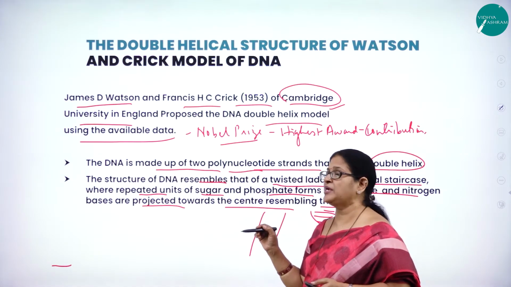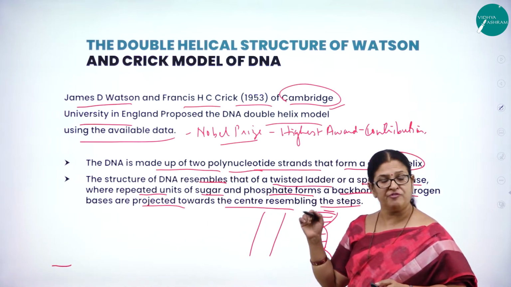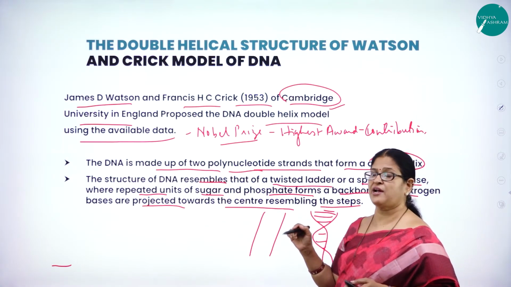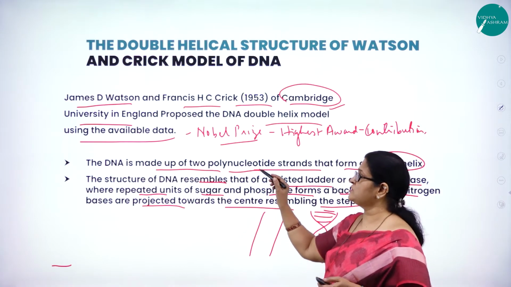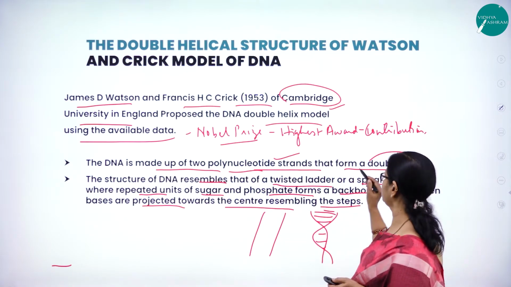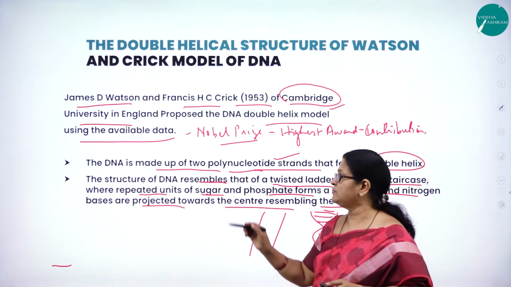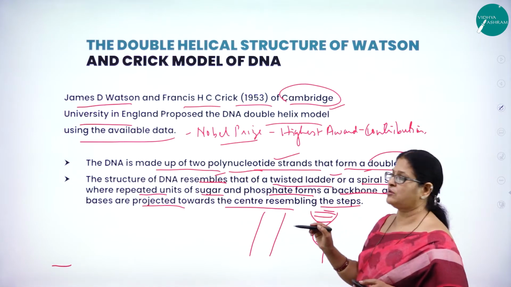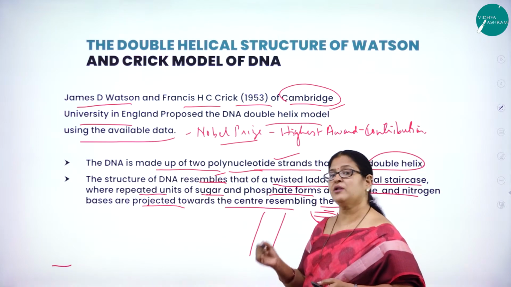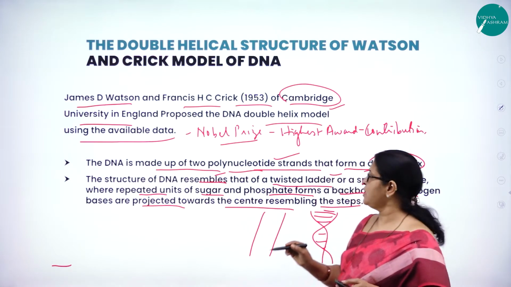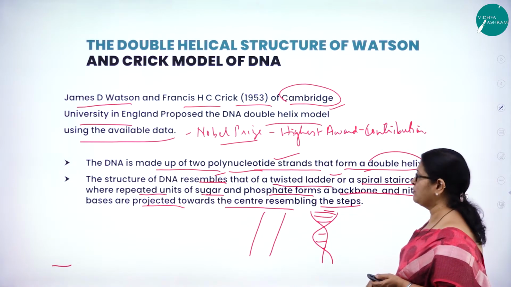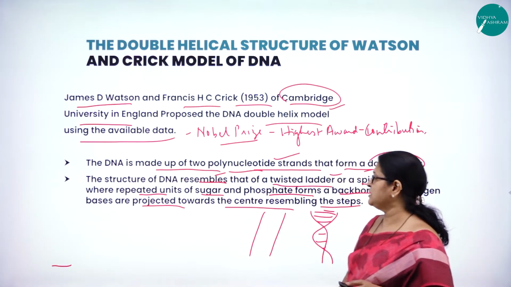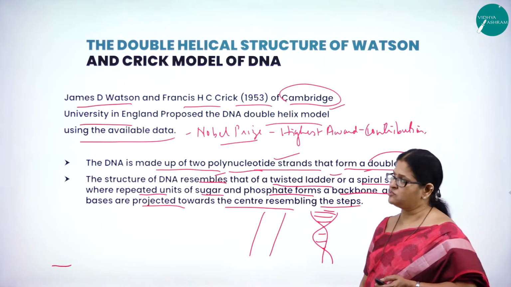The available data obtained through Franklin and Maurice Wilkins through X-ray crystallographic studies showed that the DNA is made up of 2 polynucleotide strands that form a double helix, resembling a twisted ladder or spiral staircase, where repeated units of sugar and phosphate form a backbone, and the nitrogenous bases are projected towards the center, resembling the steps.